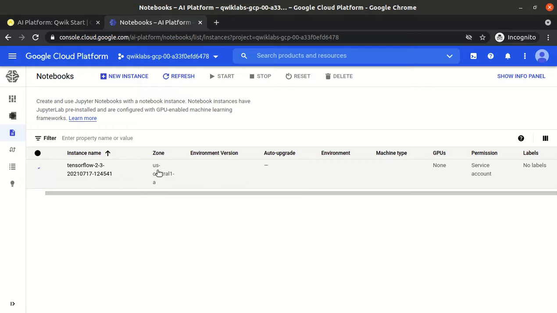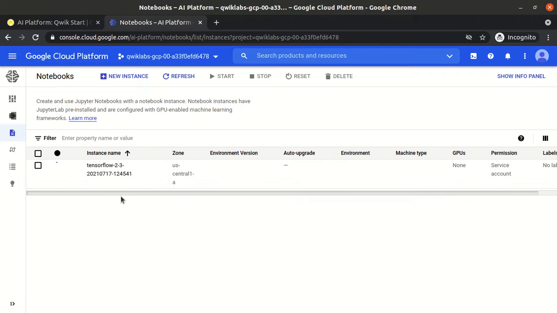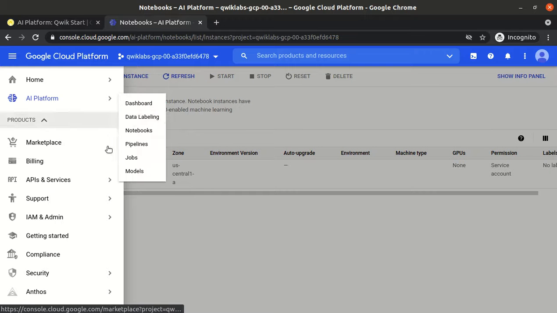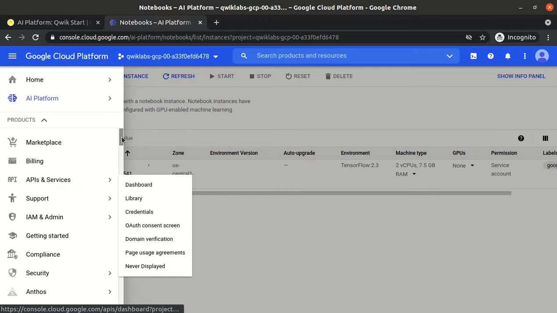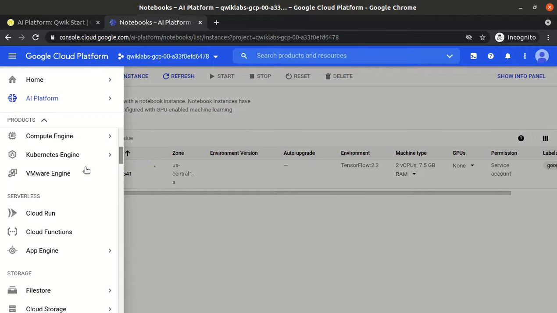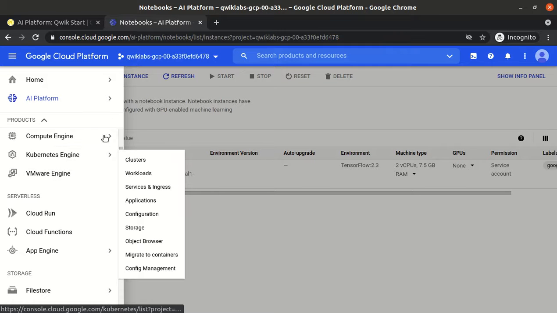So it's connecting to US central 1A. It will take some time.